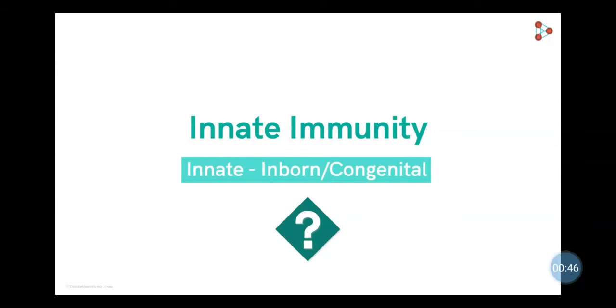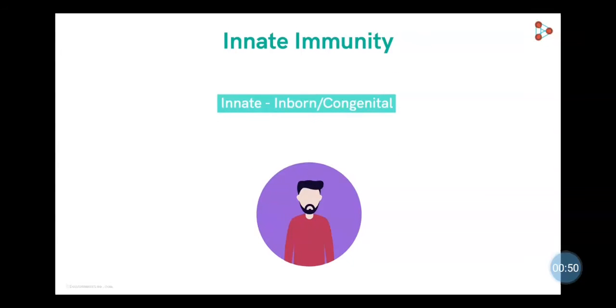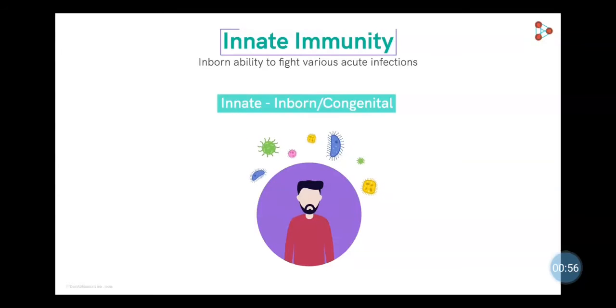So, is this type of immunity in an organism present since birth? That's right. All humans are born with an innate ability to fight against germ infection. This type of immunity is called innate immunity, and since it is present by birth, it is not specific to any particular infection. Rather, it is a non-specific type, the ability to fight various acute infections on its own.